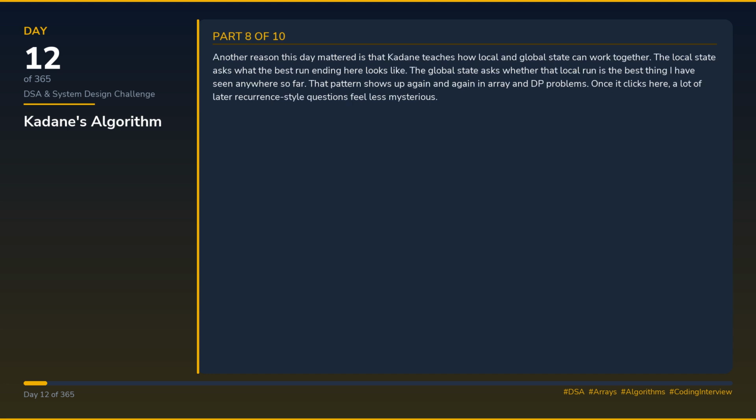Another reason this day mattered is that Kadane teaches how local and global state can work together. The local state asks what the best run ending here looks like. The global state asks whether that local run is the best thing I have seen anywhere so far. That pattern shows up again and again in array and DP problems. Once it clicks here, a lot of later recurrent-style questions feel less mysterious.